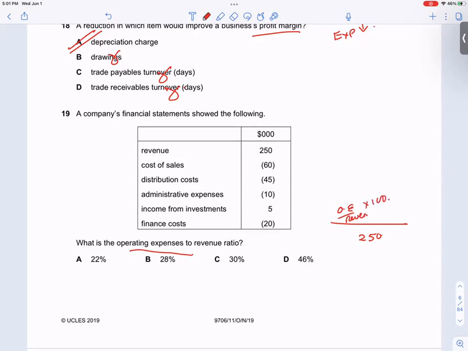What is operating expense? Operating expense would be the distribution costs and the administration costs. So 55 divided by 250 into 100. So the operating expense to revenue ratio is 22%.